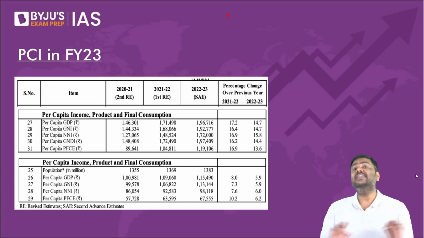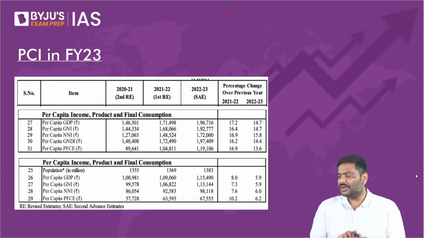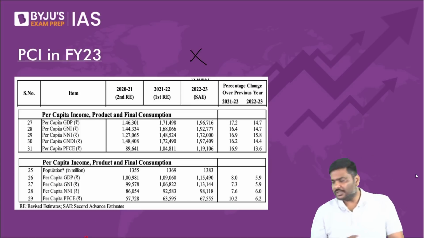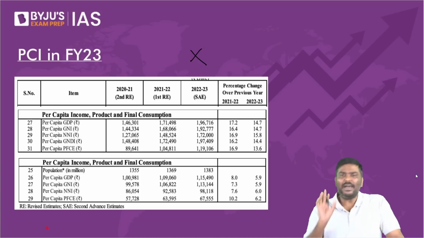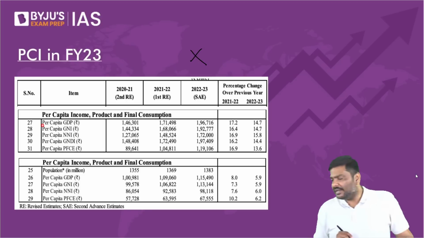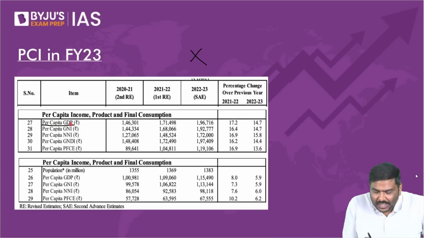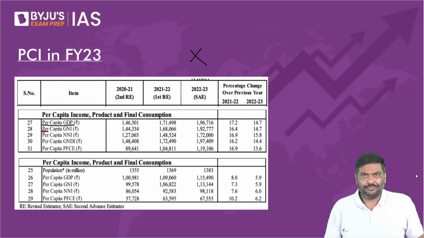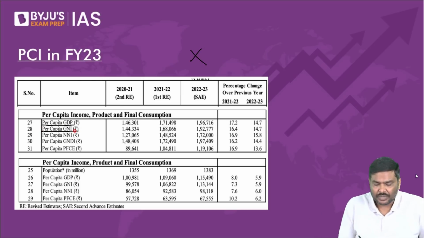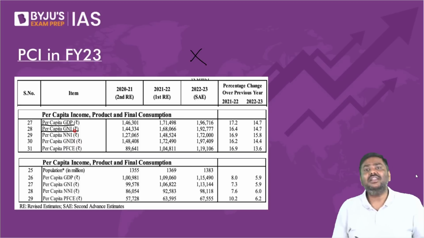Done. So, the table is there here itself. Please have a look at it. Many of you look at the table and find it very difficult to understand. Point number one, do not learn anything by heart from the table. Now, what you need to simply focus on are these parameters. Please look at the per capita GDP of India. Per capita GDP data is given.